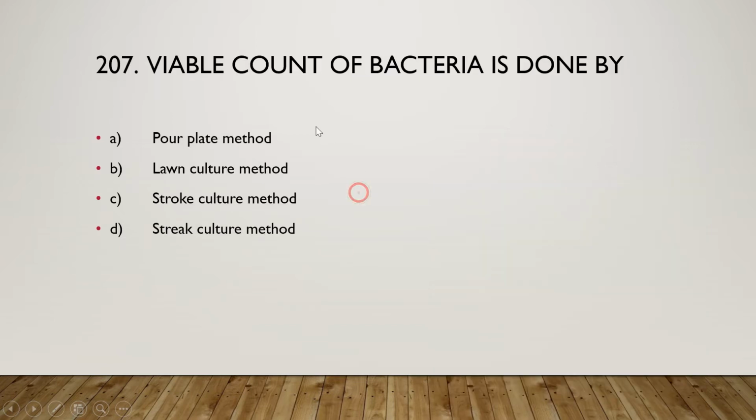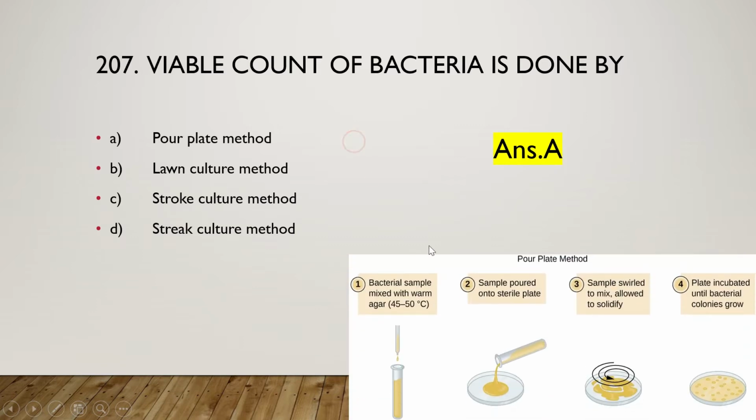So next one is: viable count of bacteria is done by pour plate method, lawn culture method, stroke culture method or streak culture method, and the right answer is option A, that is pour plate method. So viable count is done by pour plate method, and here we can see the pour plate method.